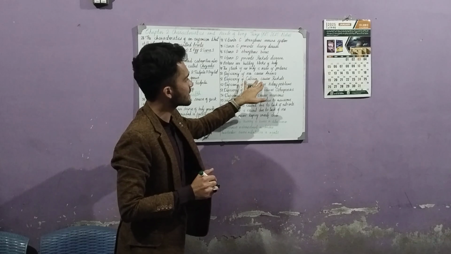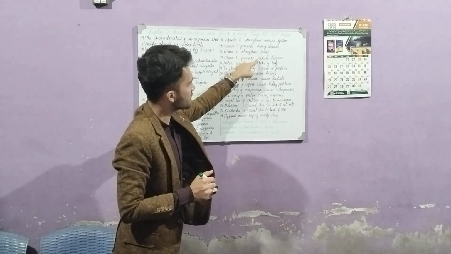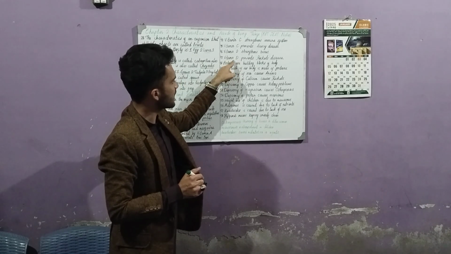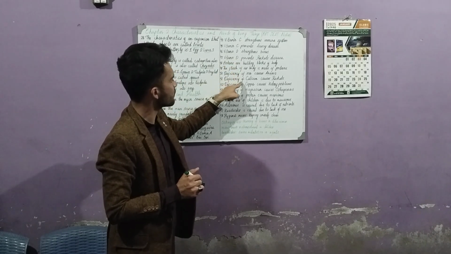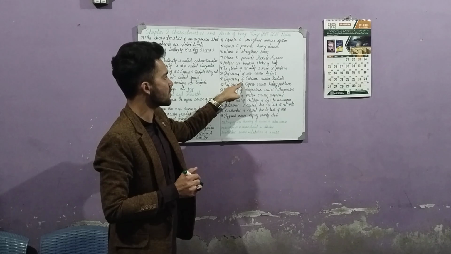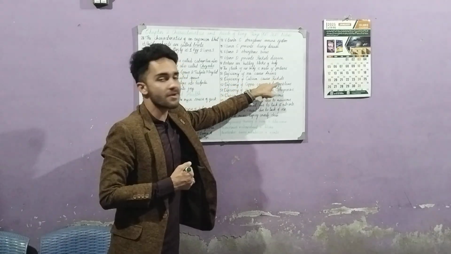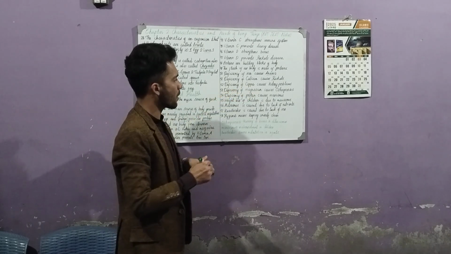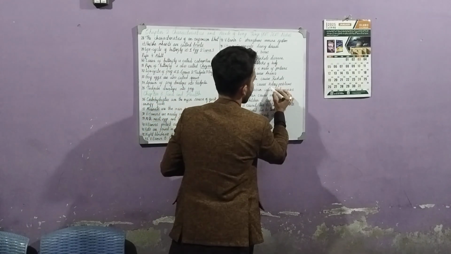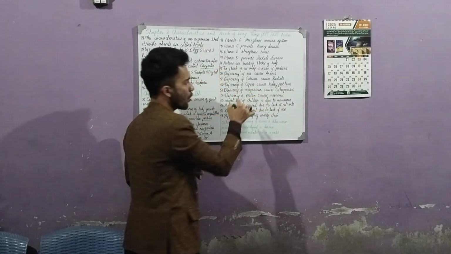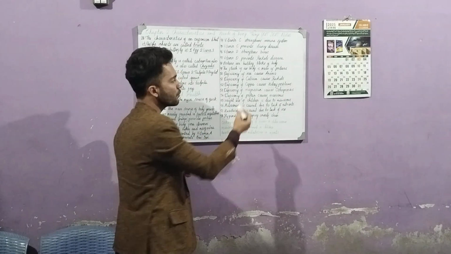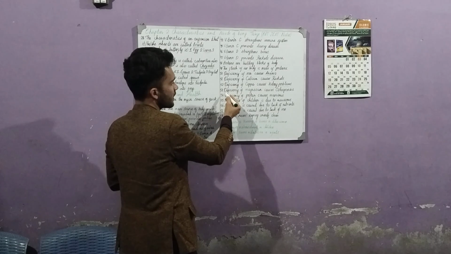Deficiency of calcium causes rickets. Rickets, as we mentioned here, is the same disease as with vitamin D. If there is scarcity of vitamin D, or if there is scarcity of calcium in our body, then we develop rickets. Deficiency of copper causes kidney problems. Kidney is an integral part of our body; if you don't have a sufficient amount of copper in your diet, you would have kidney problems.